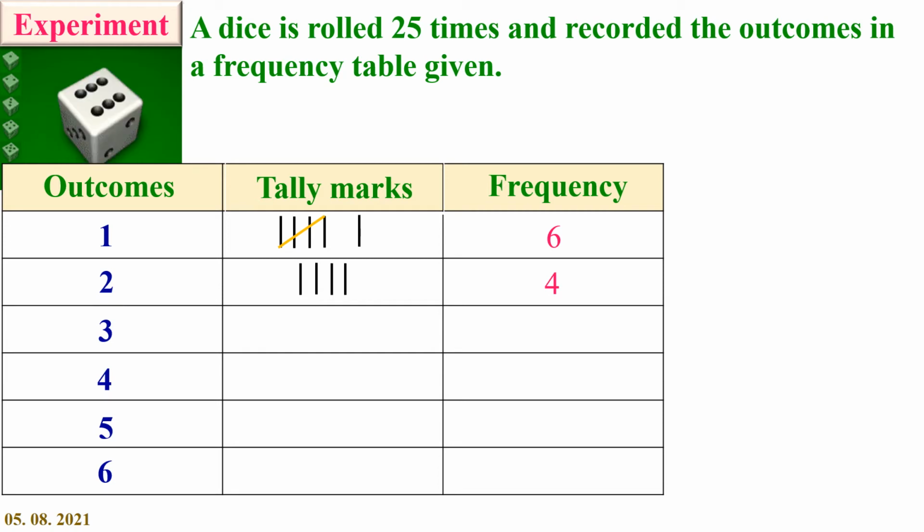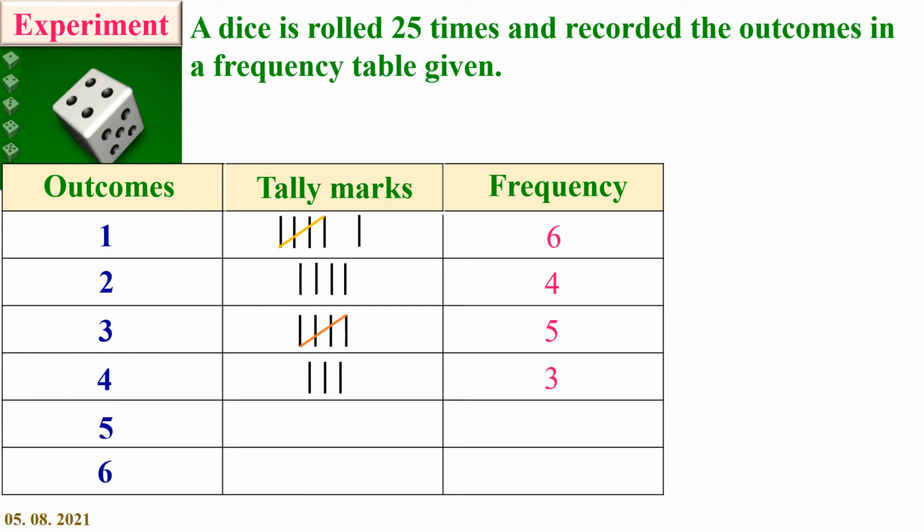On rolling a dice 25 times, I got 5 times number 3. So one group is drawn straight to number 3. You know how to draw a group: 4 lines and 1 line crossed. So the frequency is 5. I got number 4 three times. So 3 straight lines are drawn here and the frequency is 3.